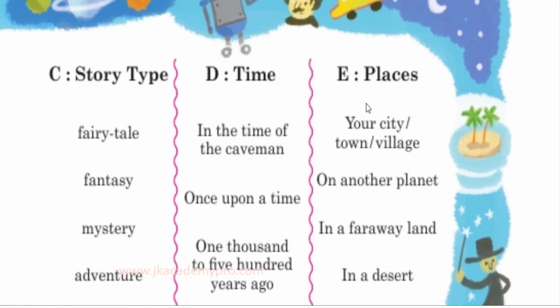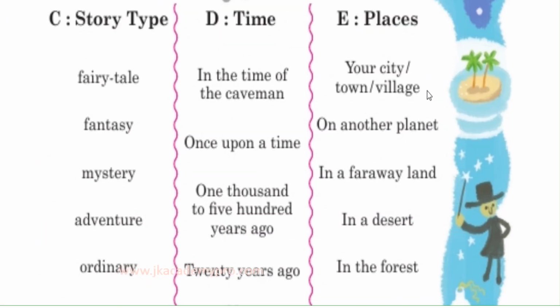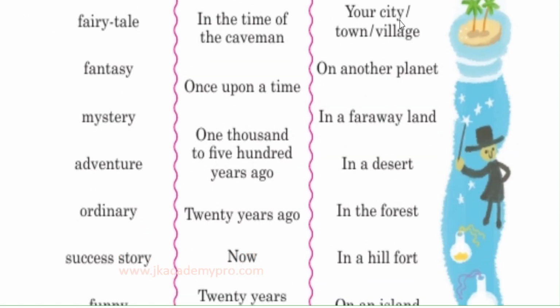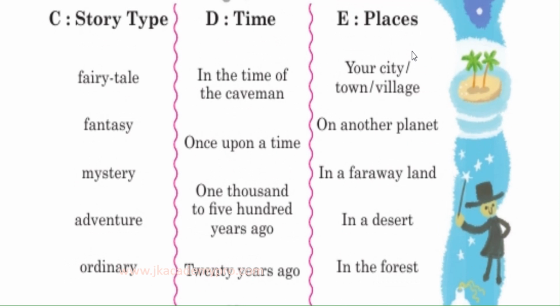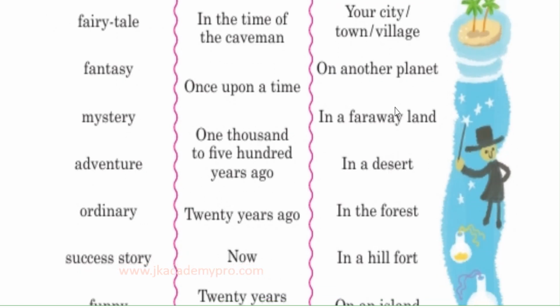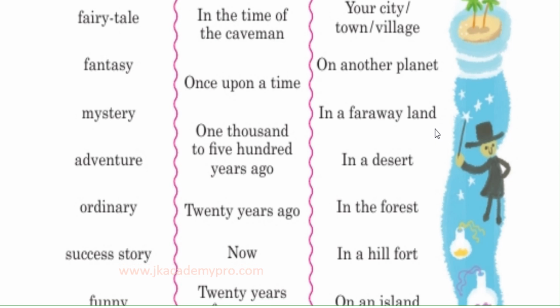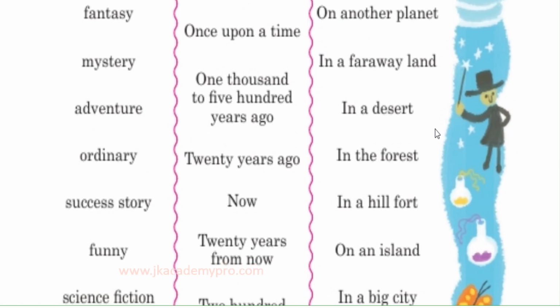Now, the last column is the places. So the person who will choose a place will think about your city, town, or village. So maybe according to that person, the story takes place in the present time and in the city or town that you are still living in. Then it could be another planet. Okay, you could travel to another planet. It could be in a far away land. Okay, so it could be a far away fantasy land.